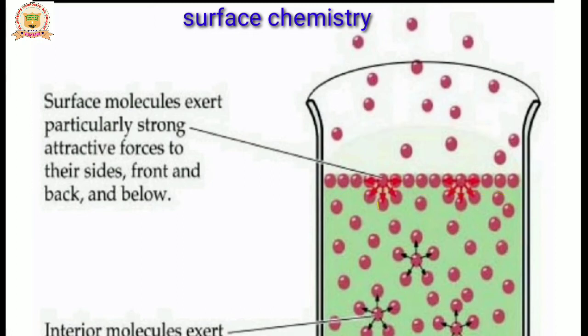Then these molecules will be dragged by other molecules. So the surface molecules get attracted on the surface only due to the unbalanced forces.